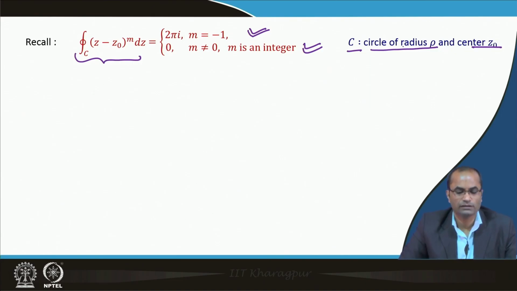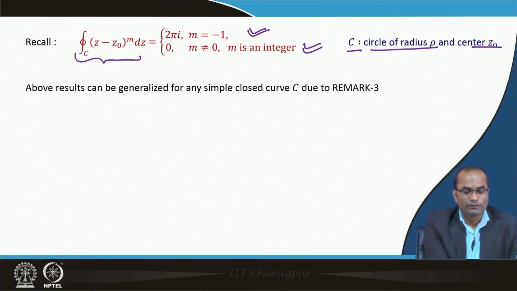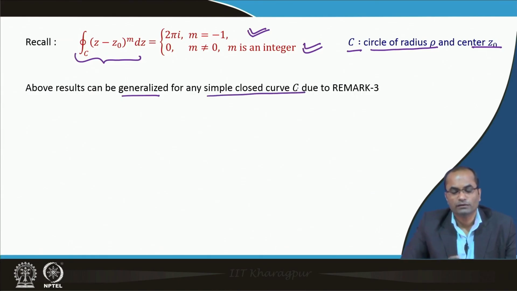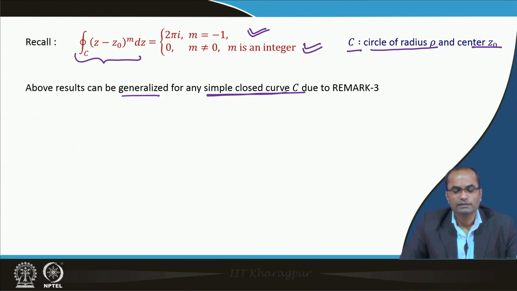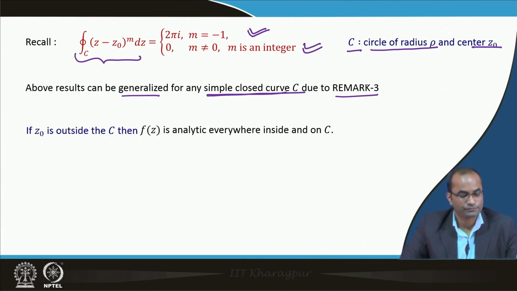Now we will generalize this result to more general curves, not just the circle of radius rho and center z0. The above result can be generalized for any simple closed curve C, and this is all because of the previous remark.